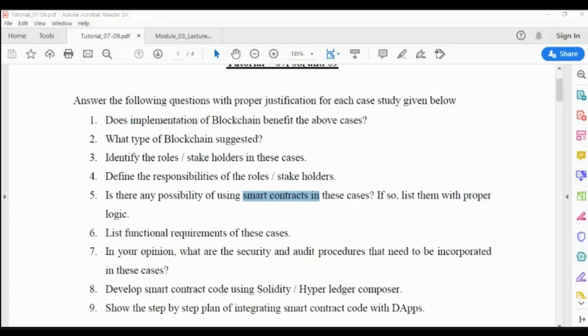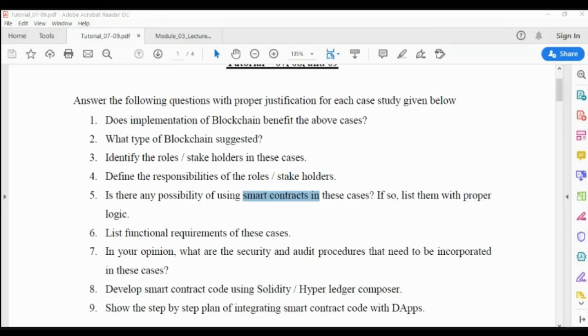Anyhow, we all know that by default all these cases require blockchain and can be implemented using blockchain, but you should identify which blockchain you can use, what roles and stakeholders need to be identified, the responsibility of each stakeholder, and the functional requirements.